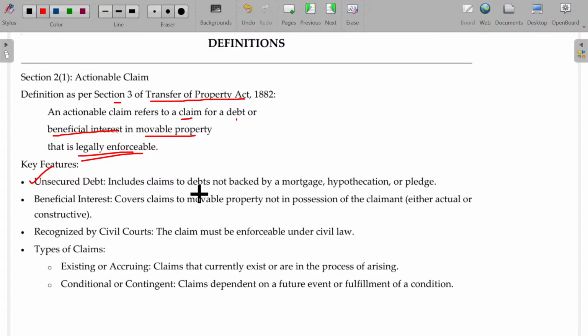It includes claims to debts not backed by mortgage, hypothecation, or pledge. It should not be in the form of mortgage, hypothecation, or pledge, meaning unsecured debt. Any other beneficial interest for me on any movable property, and this will be recognized by civil court. You can enforce this to be collected through civil courts. These are called actionable claims.